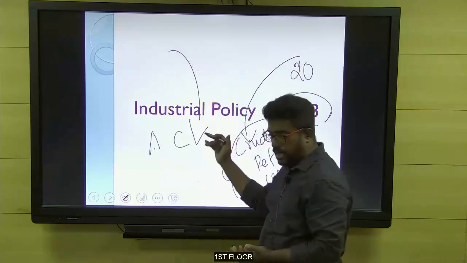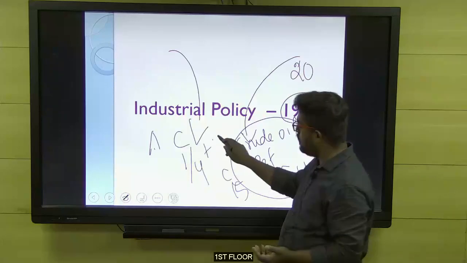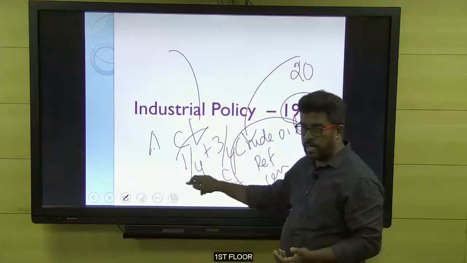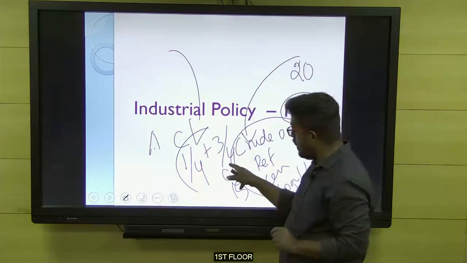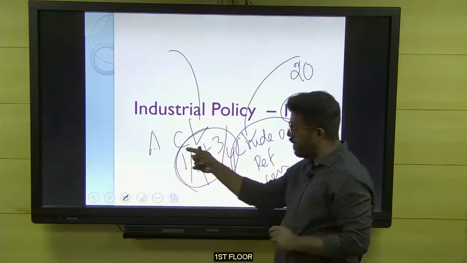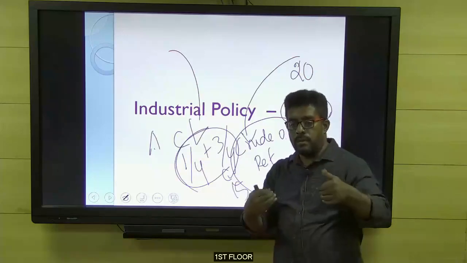Foreign players will be permitted, but they can hold only 1/4 of the ownership. The balance 3/4 of the ownership will be in Indian hands. So we permitted ownership from 0 to 1/4, and this permission is only in the areas of technology transfer, where we don't have technology.